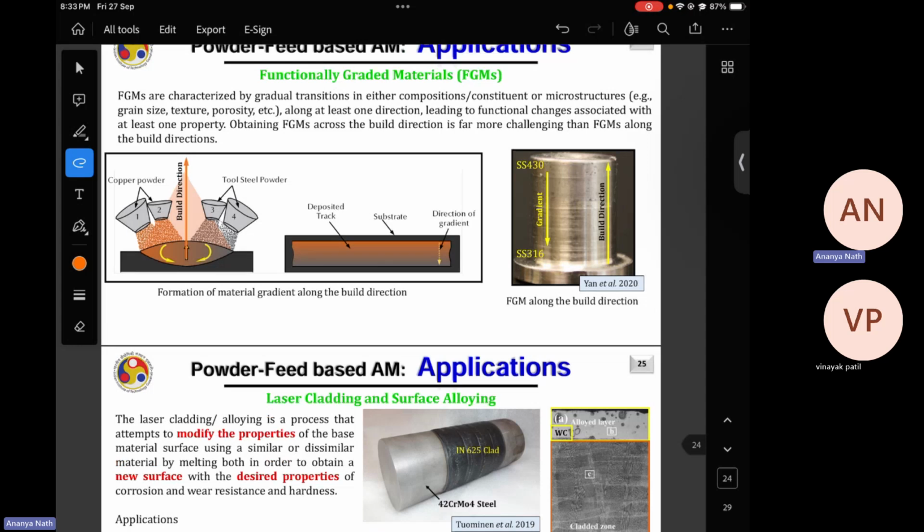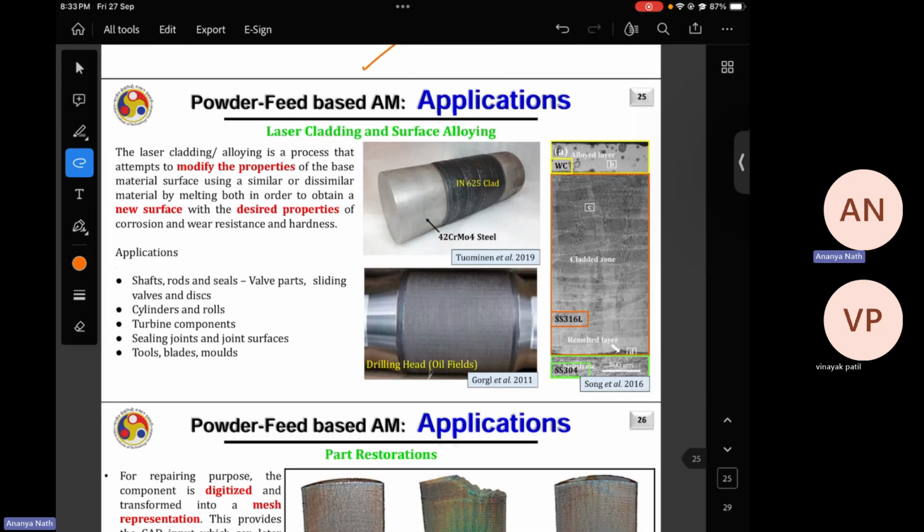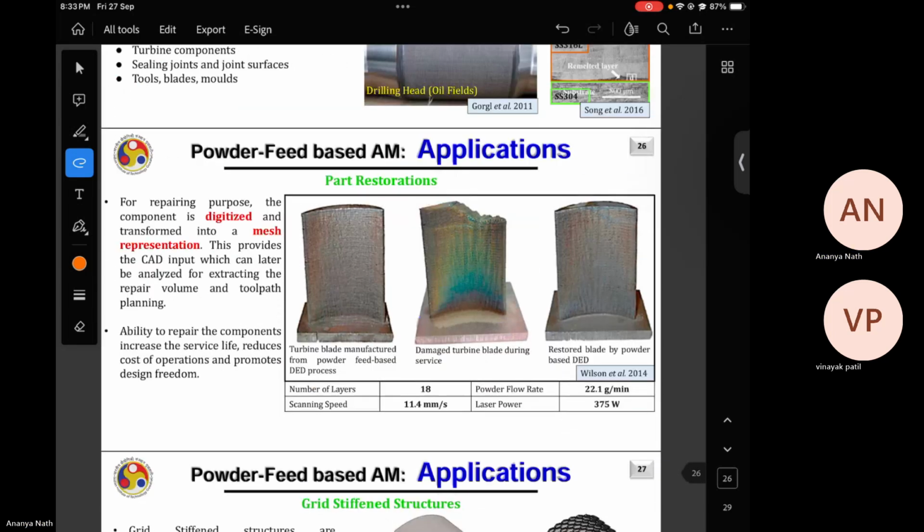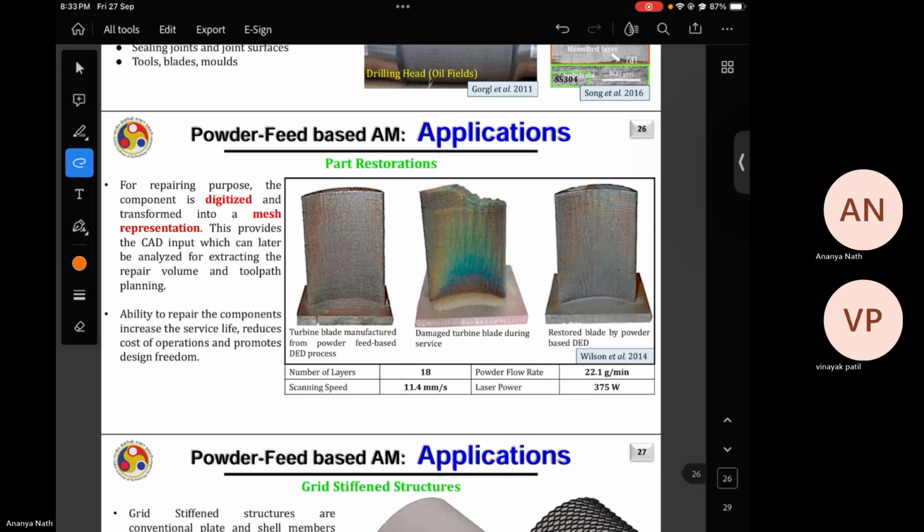So yeah, the same picture of FGM. This is the Inconel 625 clad layer over the chromium molybdenum steel. This is a damaged turbine blade, damaged during service, which can be recovered by DED very easily.